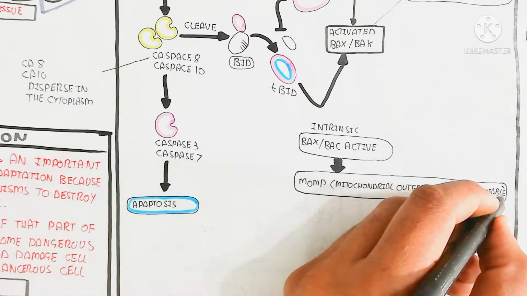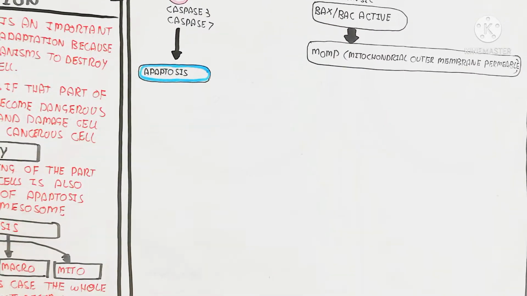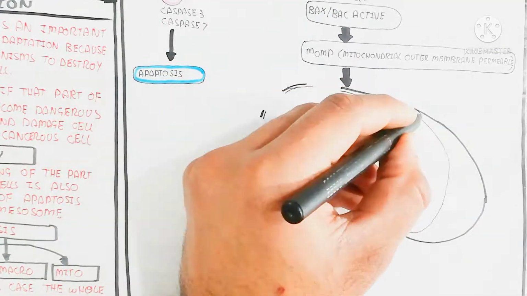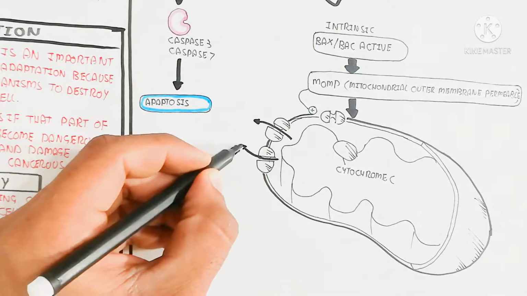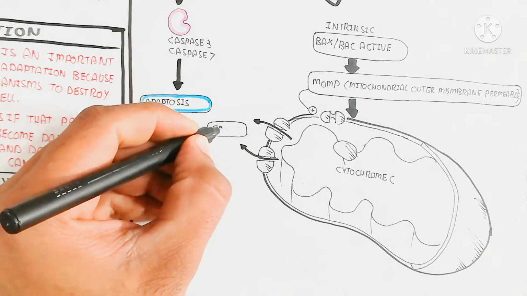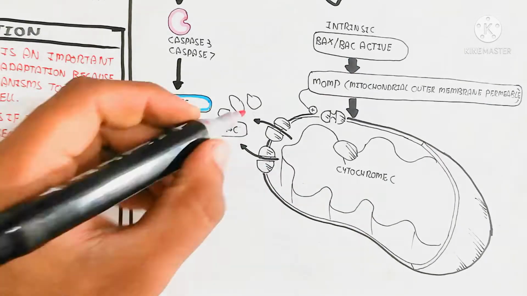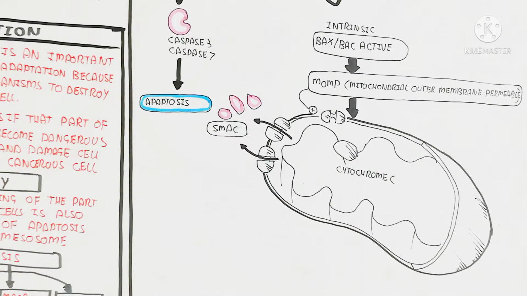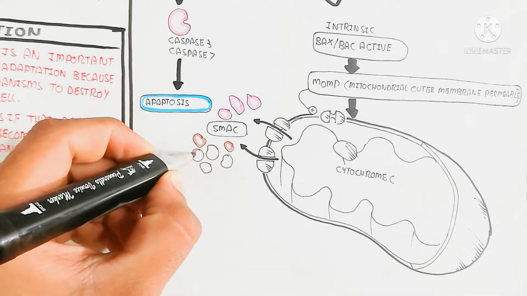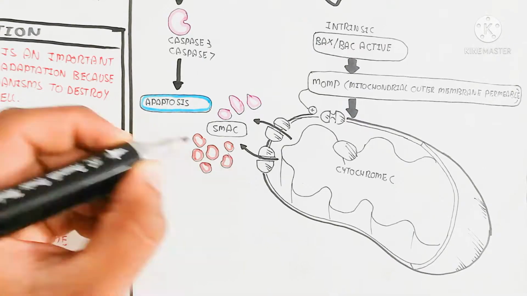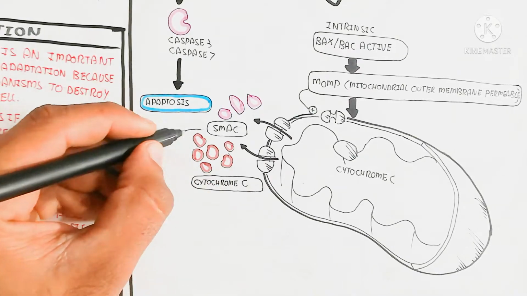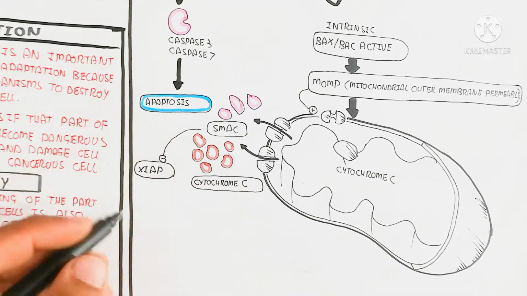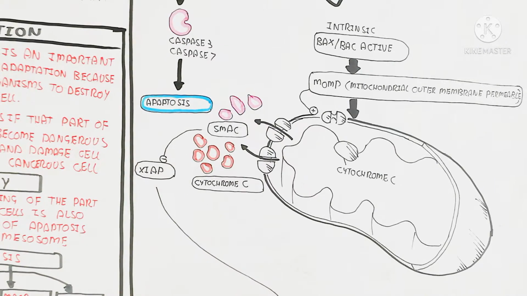In the intrinsic pathway, BAX and BAK activate MOMP, the mitochondrial outer membrane permeabilization. Cytochrome C is present in the mitochondrial membrane space and effluxes through MOMP, stimulated by BAX and BAK, producing the outflux of SMAC as well as cytochrome C. Cytochrome C is a signaling molecule, and SMAC is also a signaling molecule.